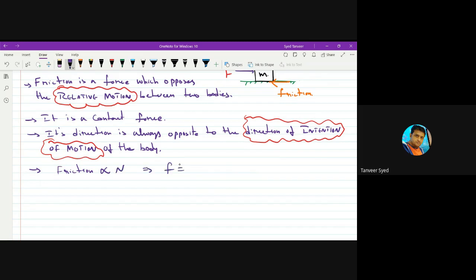And how much is the friction? Friction is equal to mu n. What is mu here? Mu is called coefficient of friction. What is n here? Normal reaction.